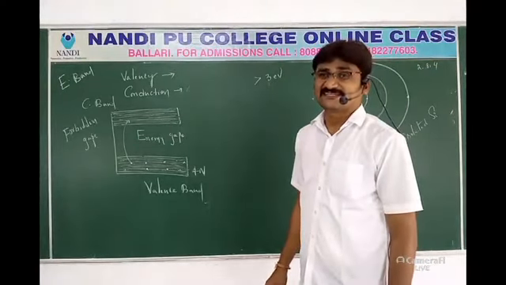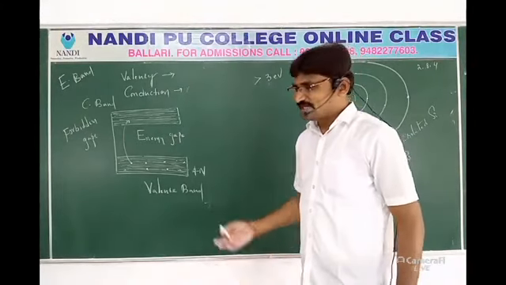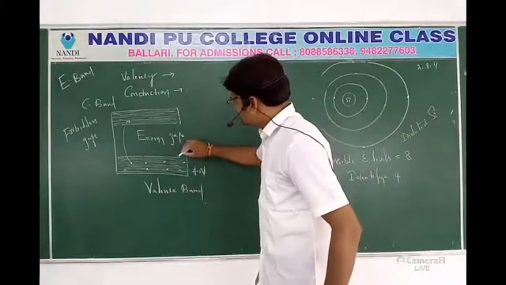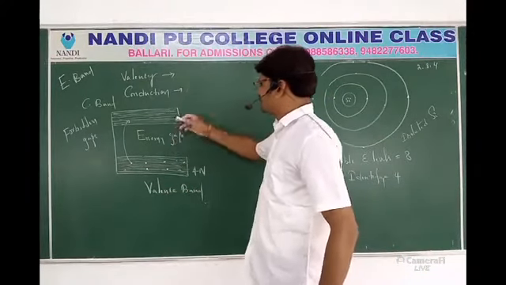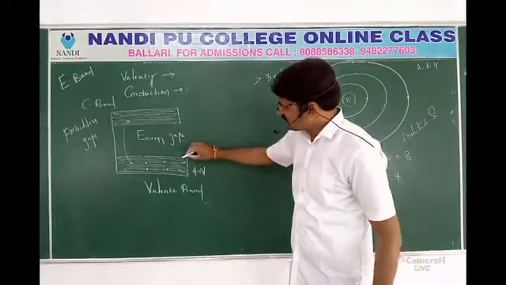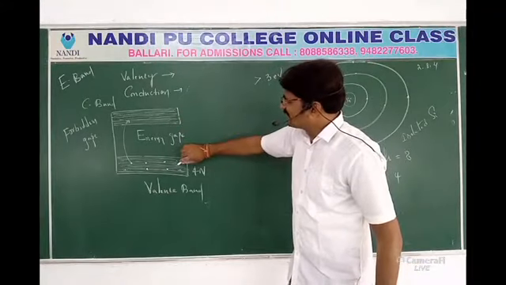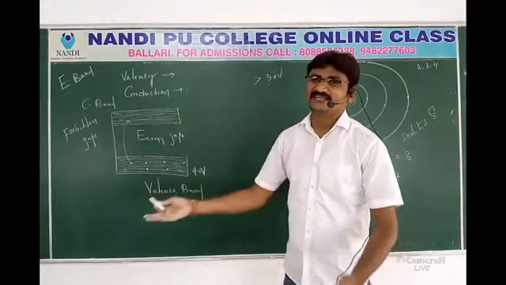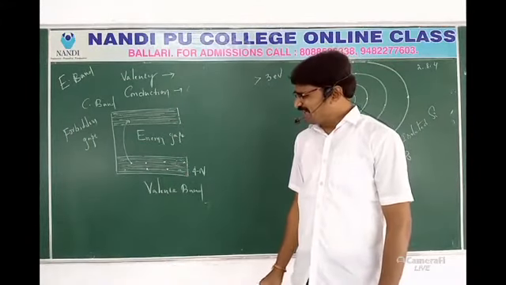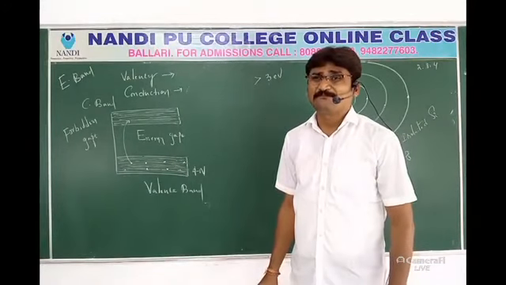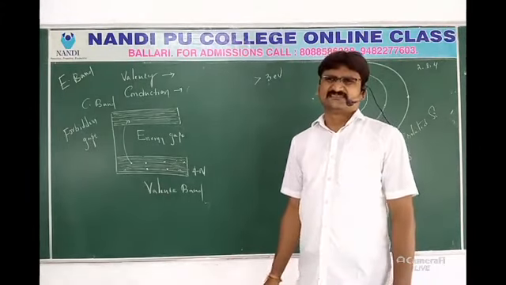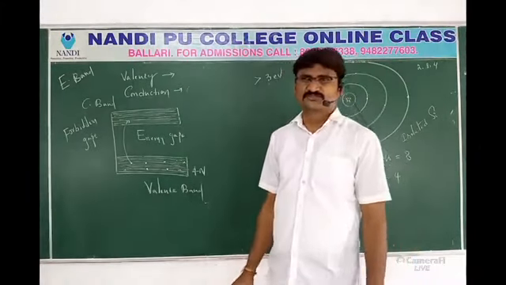So when it comes to conduction, conductors: we know that whenever we give an external field, the conduction starts. That means the valence band and conduction band are just overlapping or very close. So by giving a small energy only, all valence electrons reach the conduction band, and then the conduction will start. So in conductors, the conduction band and valence band may overlap. The gap is very much less than 0.1 electron volts.